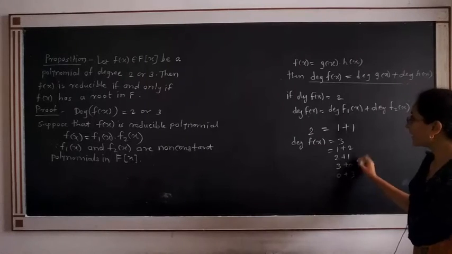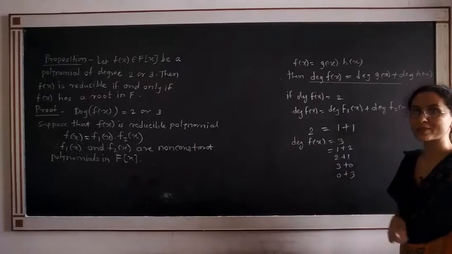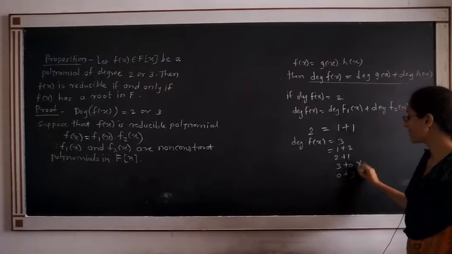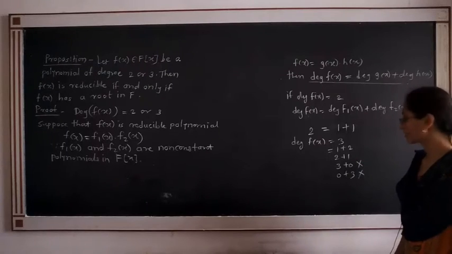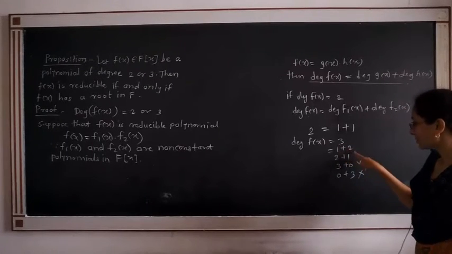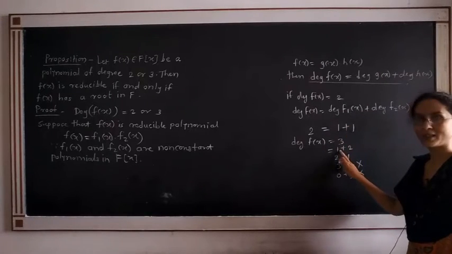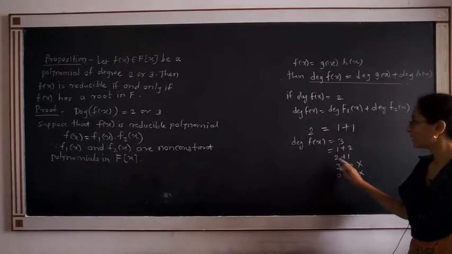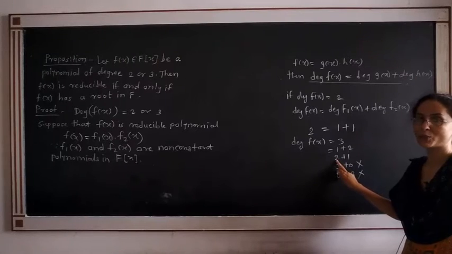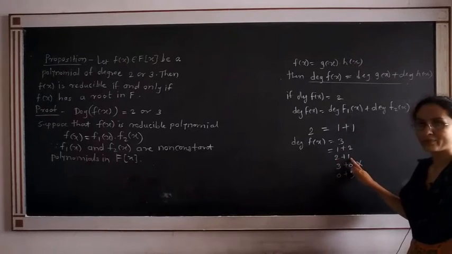But we know that f1(x) and f2(x) are non-constant polynomials. Therefore, these possibilities are not true. Now, in the first case, the degree of f1(x) is 1 and the degree of f2(x) is 2. Next case, the degree of f1(x) is 2 and the degree of f2(x) is 1.